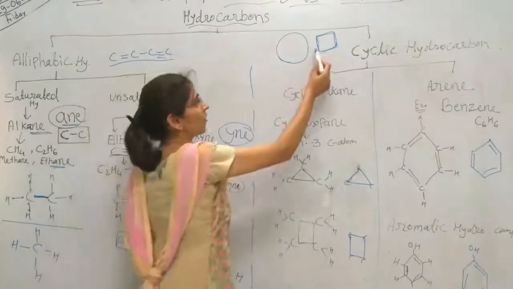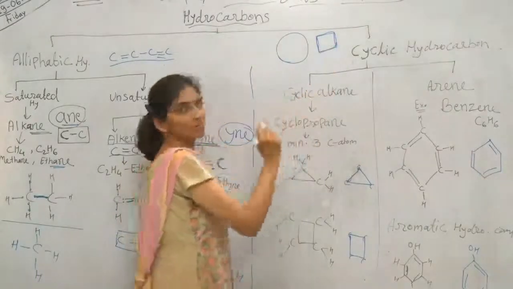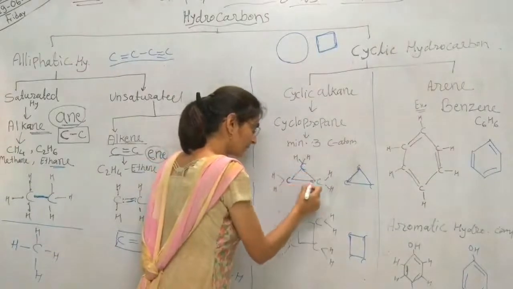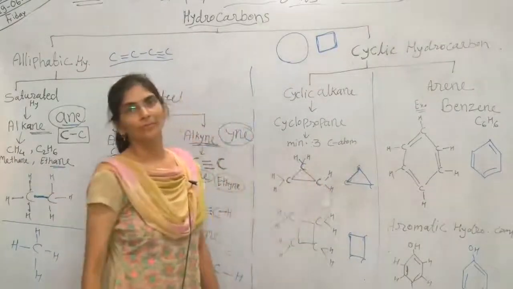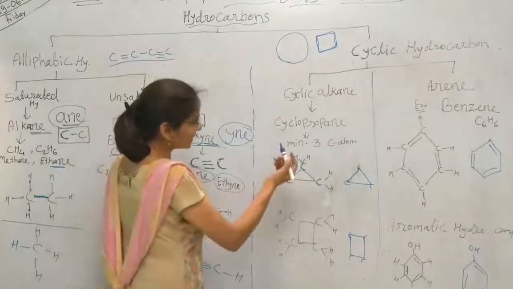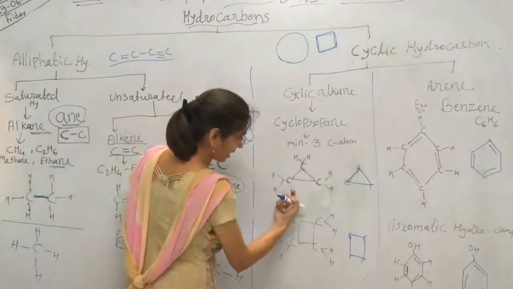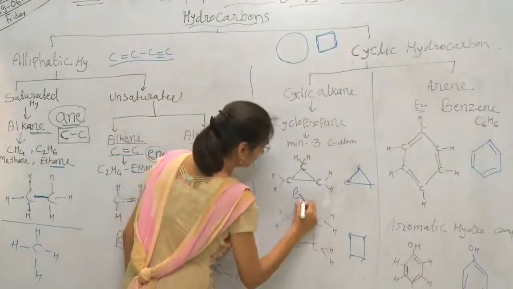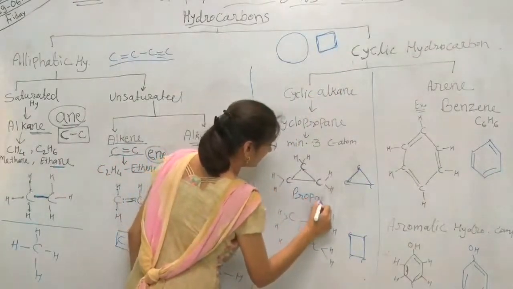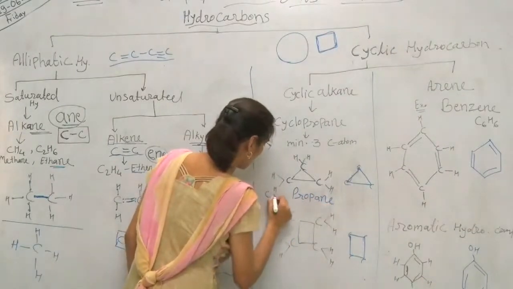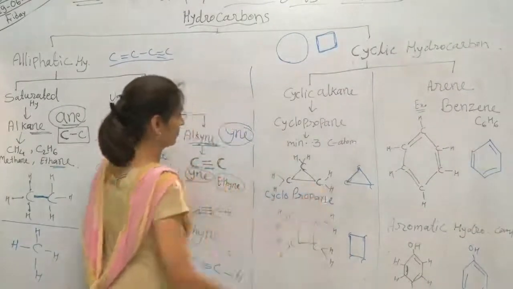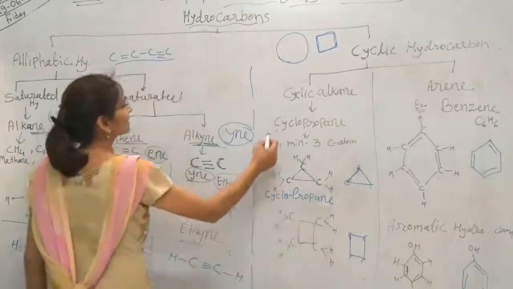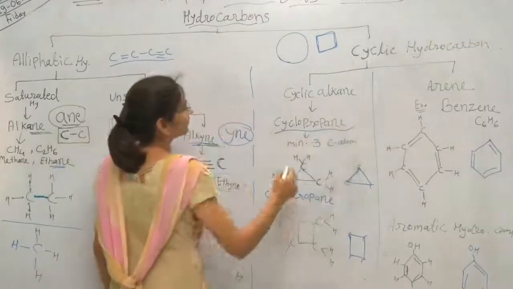So for forming the first closed shape, we have to take 3 carbon atoms. So the first hydrocarbon we will take is propane, but it is cyclic, that's why it is called cyclopropane.